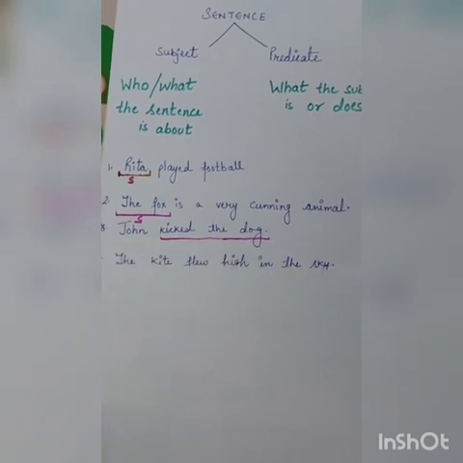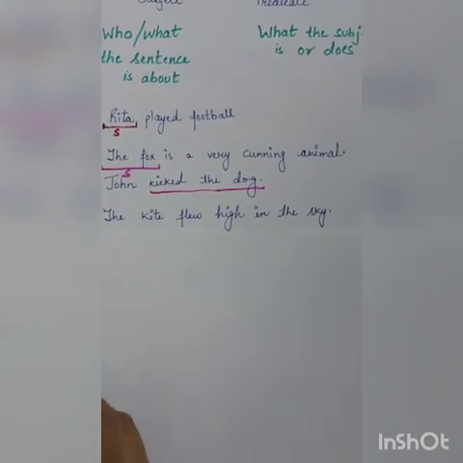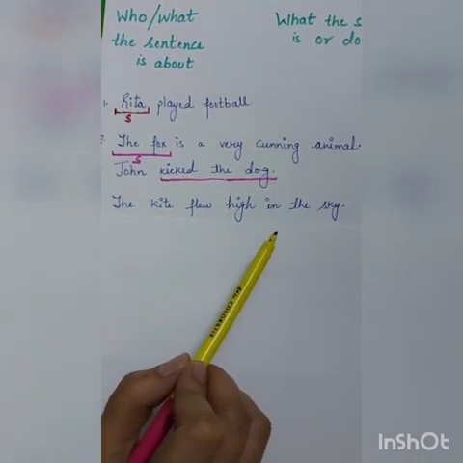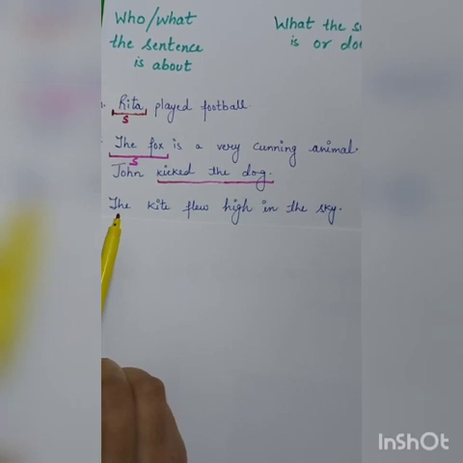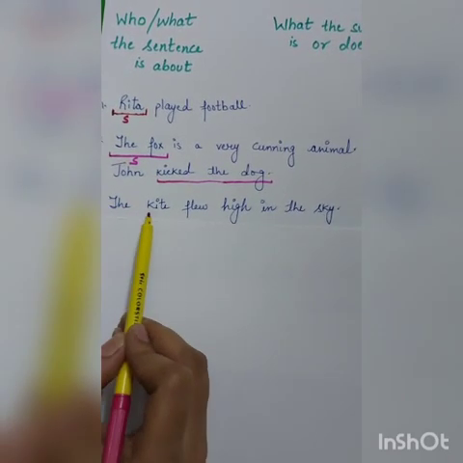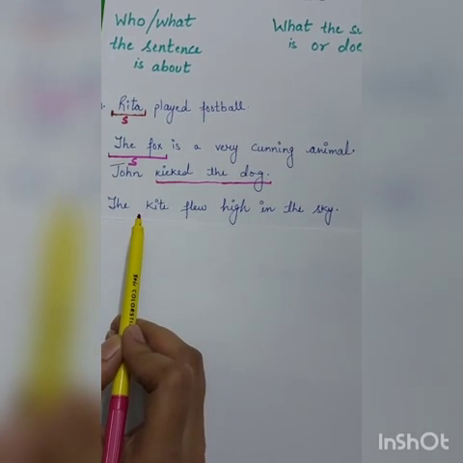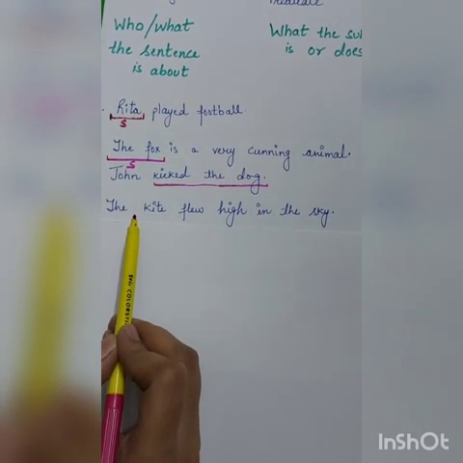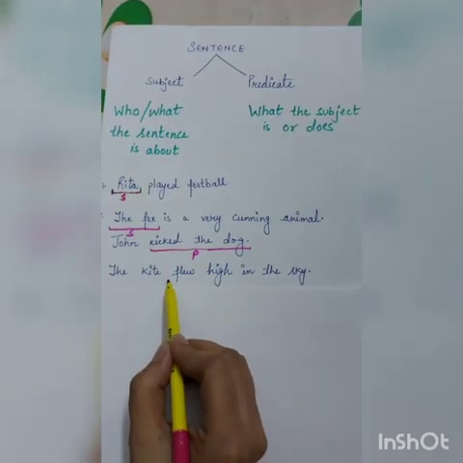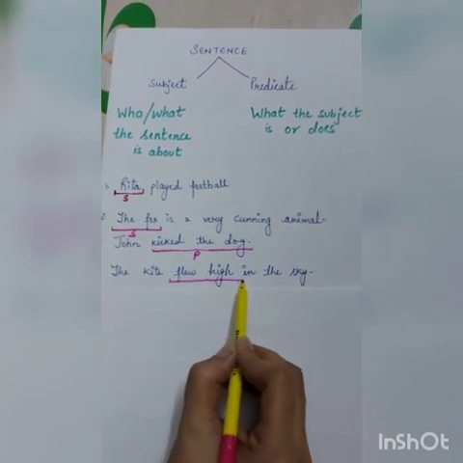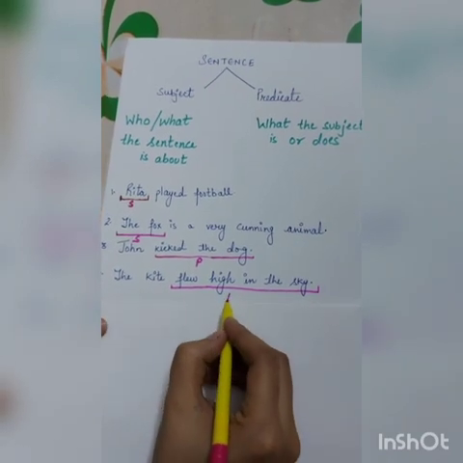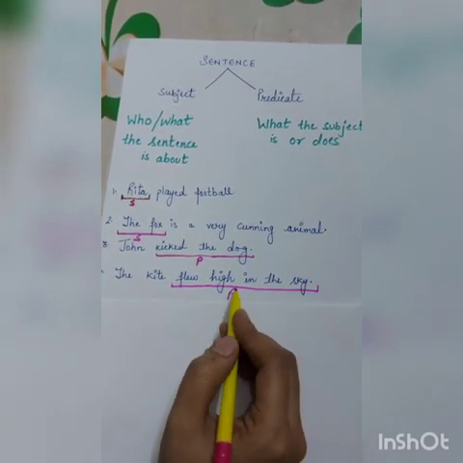One more example for you. Let's read. The kite flew high in the sky. I hope you can distinguish between the subject and predicate in this sentence. Subject will be the kite. Now, guess the predicate. Yes, you're right. So, flew high in the sky will be the predicate in this sentence because it tells us about the kite.